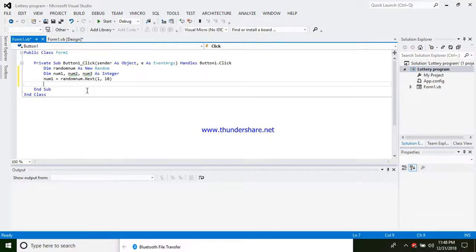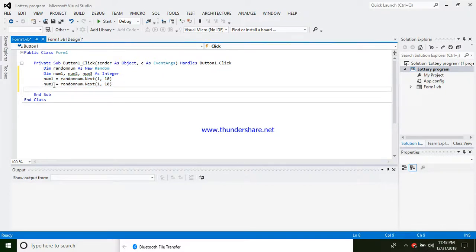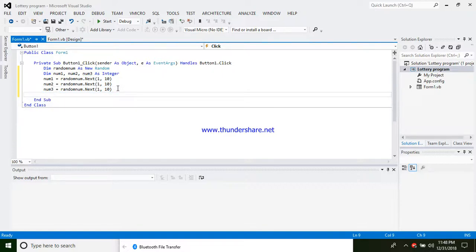Then I'll copy this because I need 3 of these. Then down here I paste it, then enter, paste it again. Then I change this num1 here to be 2, and down here to be 3. Then from there you can enter again.